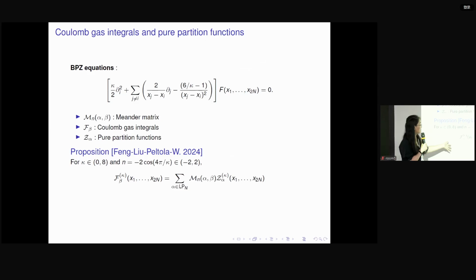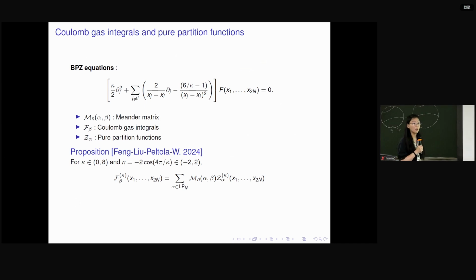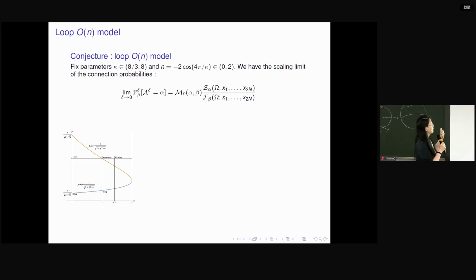To understand whether they are linearly independent or not, it is equivalent to understanding whether this matrix is invertible or not. And for this matrix, we already know that it is not always invertible. In particular, at particular rational numbers, this matrix is not invertible. And all the models we are interested in are in this family. So for all the models we are interested in, the Coulomb-Gas integrals are not linearly independent, so they can't generate the whole solution space. Okay, so this is the relation between these three quantities.